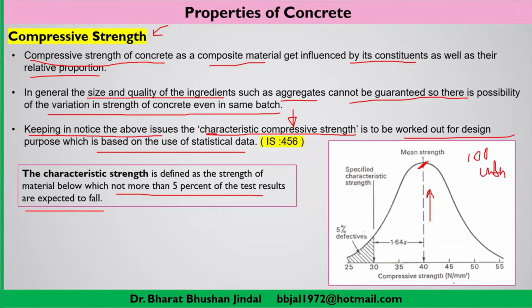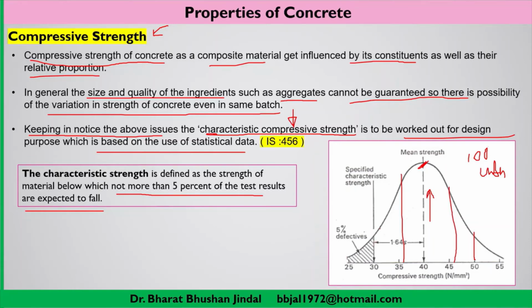Some of the cubes may be giving 35, some may be giving 30 MPa, some may be giving 45 MPa, and some may be giving 50 MPa. So what we observe here is that a bell-type curve is formed.